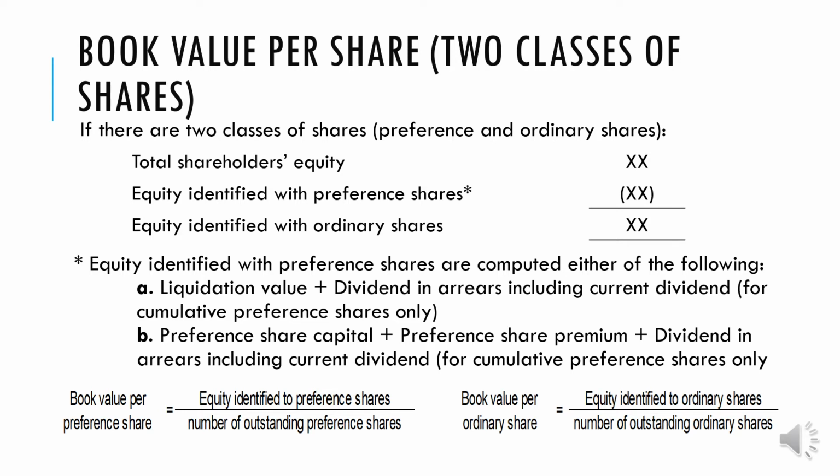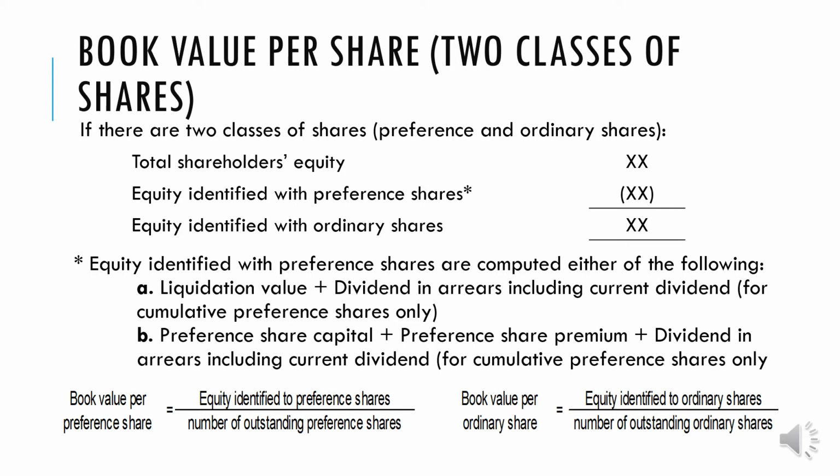So just to continue, thus, the equity identified with preference share capital should be determined first. The balance of the shareholders' equity after deducting the equity of preference shareholder now represents the equity of the ordinary share. So the equity identified for each of the stock divided by the number of outstanding shares yields the book